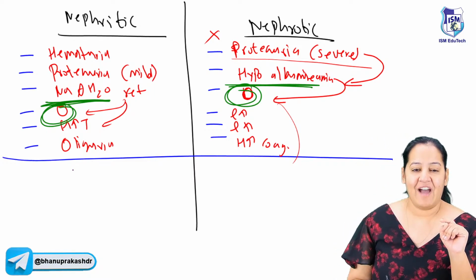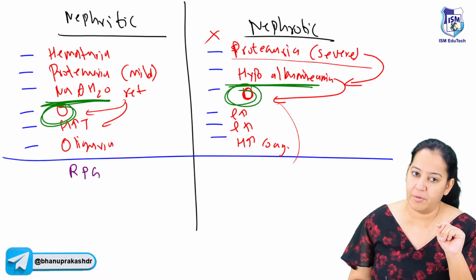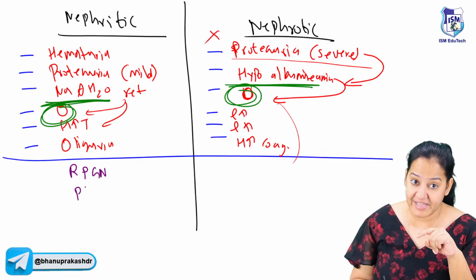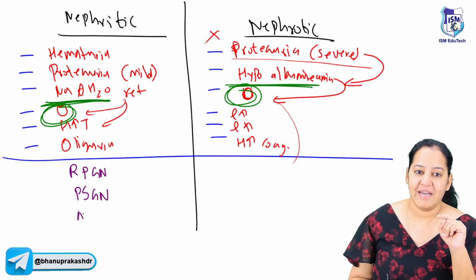So here we have, the most common cause of nephritic syndrome is RPGN, rapidly progressive glomerulonephritis. Apart from that, we have PSGN, which is our question right now. PSGN is also there. Okay, PSGN and MPGN, membranoproliferative glomerulonephritis.